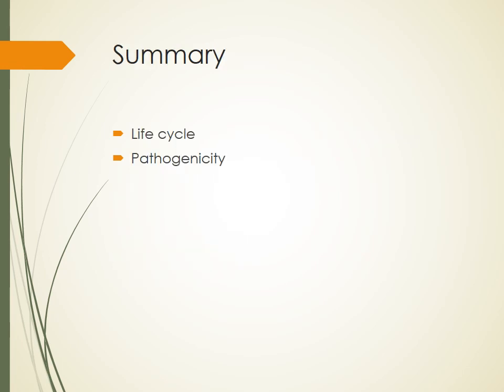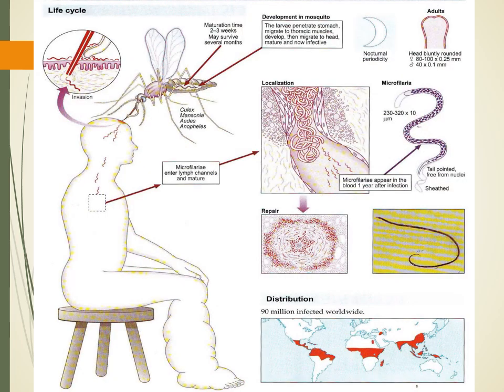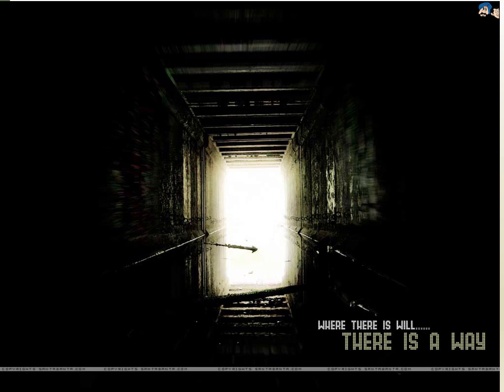So with this we finish today's lecture. In summary, what you have to remember in today's lecture is the life cycle and the pathogenicity, very important. Life cycle: human and the mosquito, two hosts. This is the adult worm, this is the microfilaria, and these are the ways of the pathogenesis, and the nocturnal periodicity in W. bancrofti that you have to remember, that microfilaria would come in the blood during night. So with this, thank you very much.